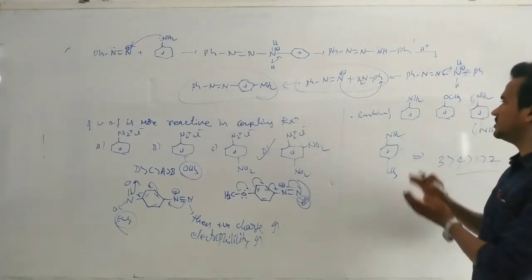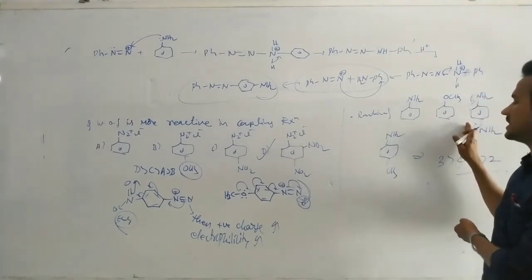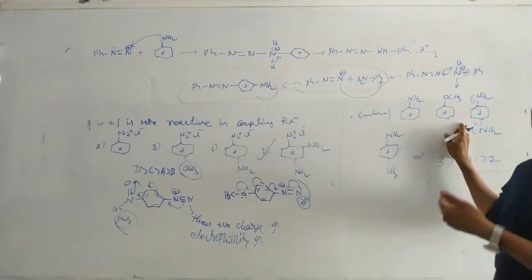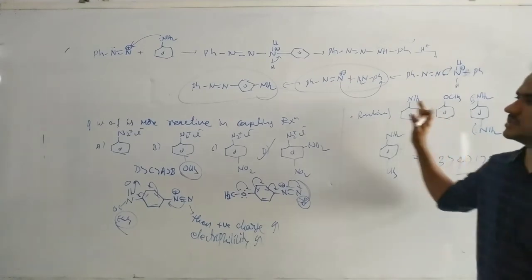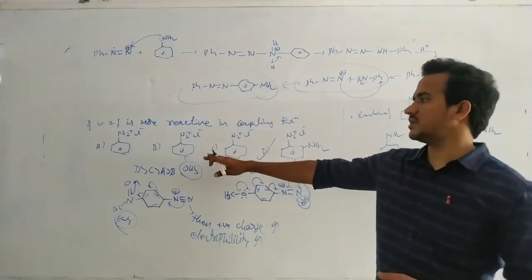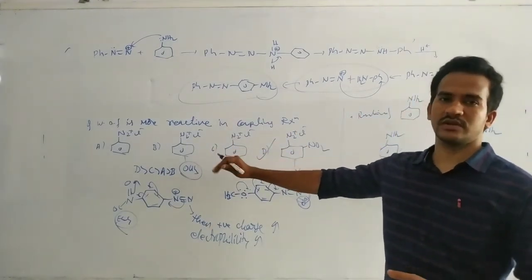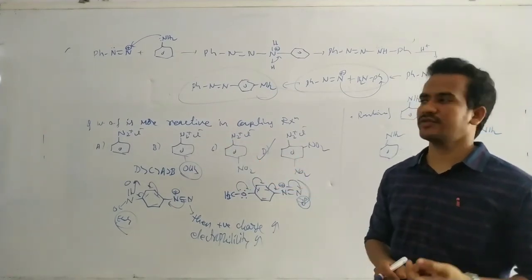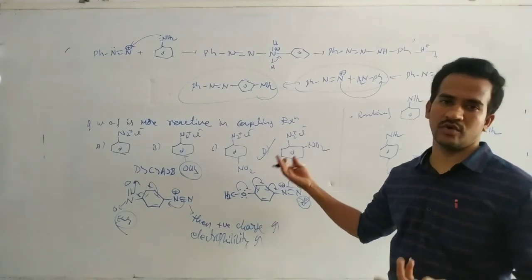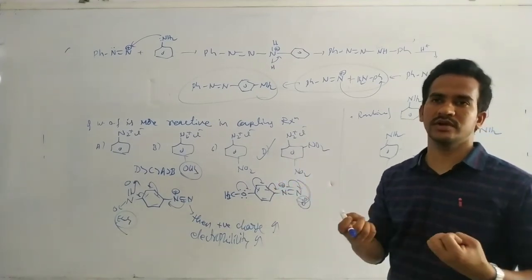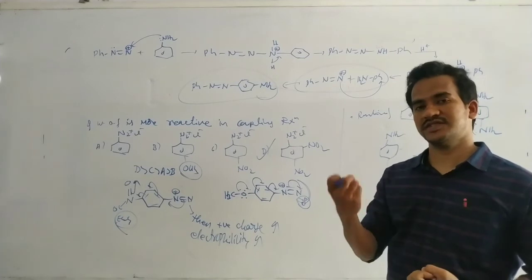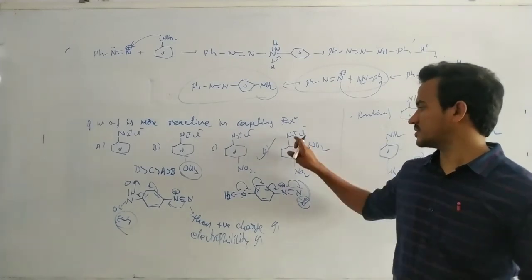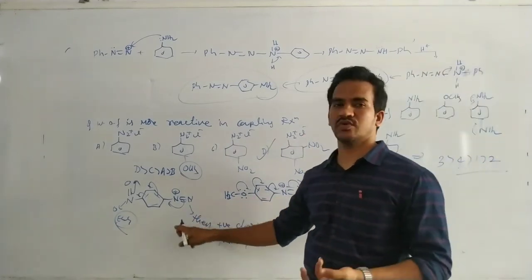Okay. So in this case, this benzene ring has more electron density, so it is readily attacked by the electron deficient species, that is nothing but the benzene diazonium ion. But here, the reactivity of the diazonium salt is explained based on the electron withdrawing groups. If this diazonium salt contains an electron withdrawing group, it is more reactive, because electron withdrawing groups increase the electron deficiency on the nitrogen, so it becomes more reactive.